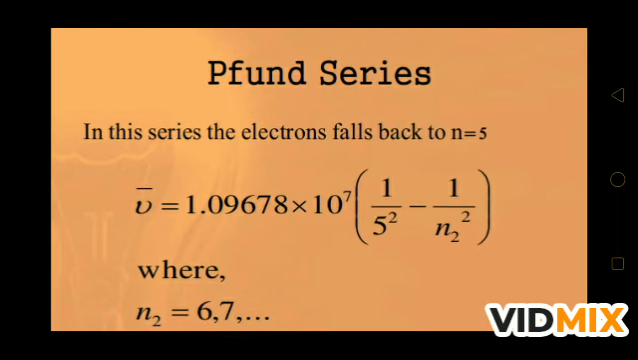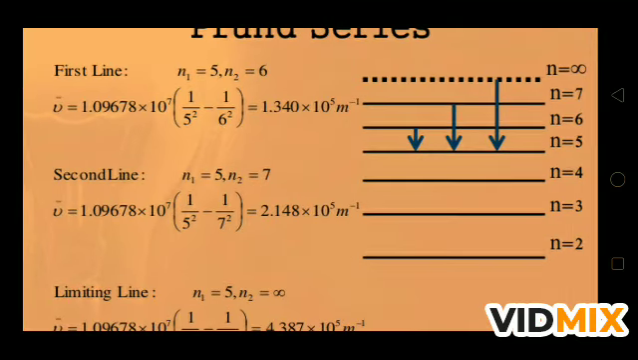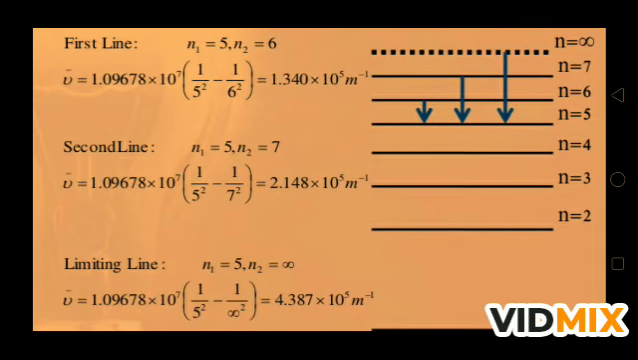And the last is the Pfund series. In this series, the electron falls back to n equal to 5, means n1 is equal to 5, so n2 will be 6, 7 and so on. So this is the Pfund series. The first line we are getting when the electron jumps from 6 to 5, the second line we are getting from the electron jump from 7 to 5, and the limiting, as earlier, n2 is infinity, n1 is 5.